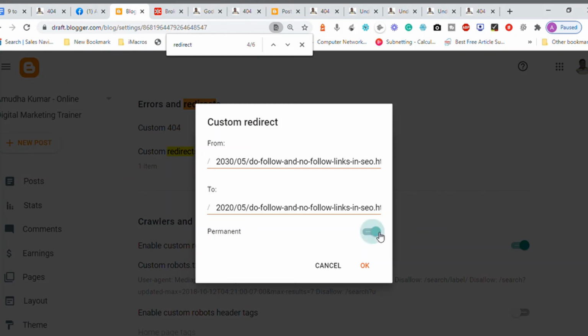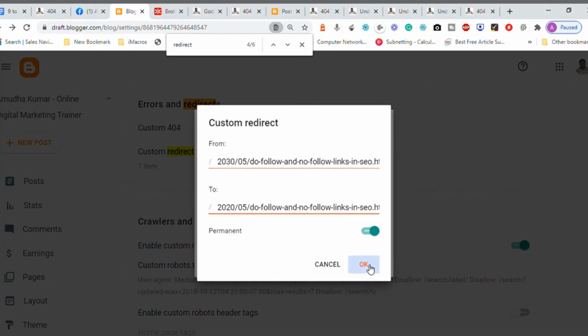So if you enable the permanent redirection, that is permanent in nature. If you disable, this redirection becomes temporary, which means right now this is a 302 redirection, which is temporary in nature. Okay, now when I make this as green, now this becomes a 301 redirection. 301 redirection is permanent in nature. Okay, now I click OK.